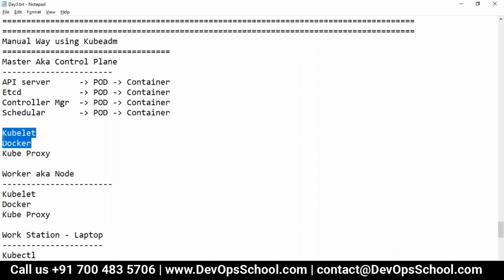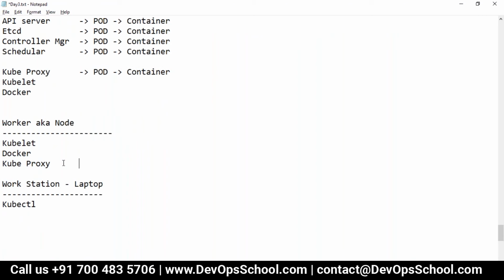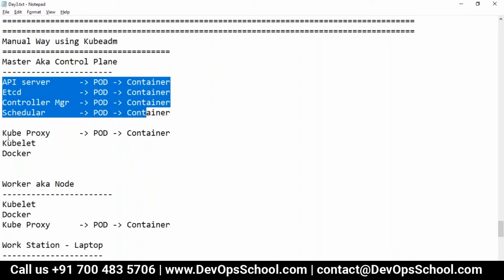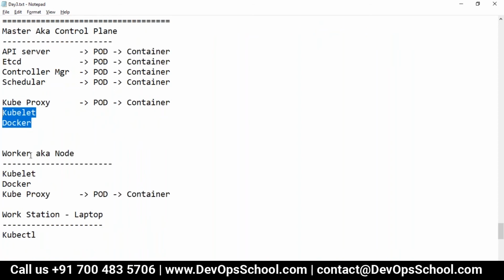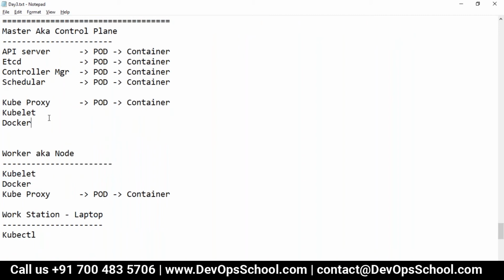Kubelet, Docker, and proxy need to be there in the master, whereas proxy is just a configuration of IP tables. So this can be in a pod also. This is not a tool which is doing something, just allocating the IP address to the pod. So this can be applications. So this is also a pod. So now, these all are pods. This is a pod. This is a tool. This is a tool, has to be there. This is a real architecture.